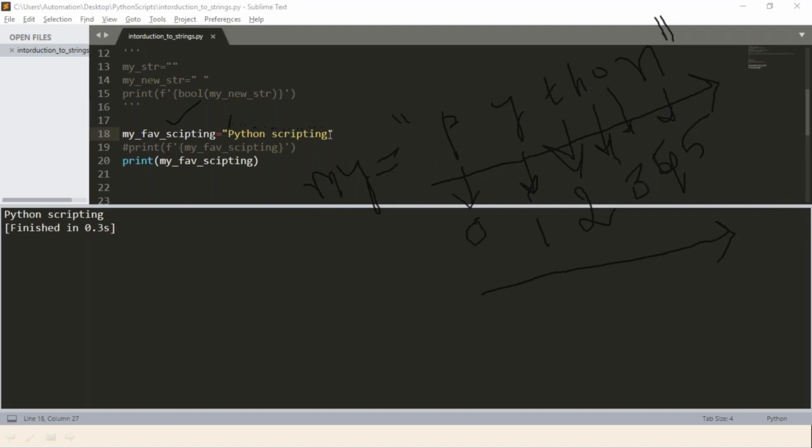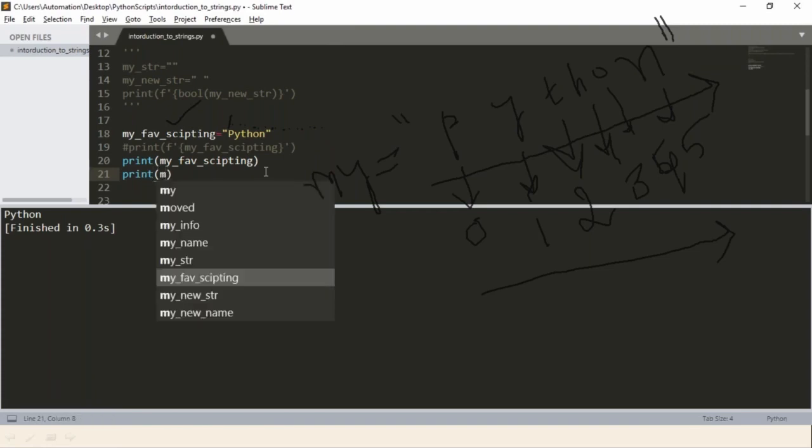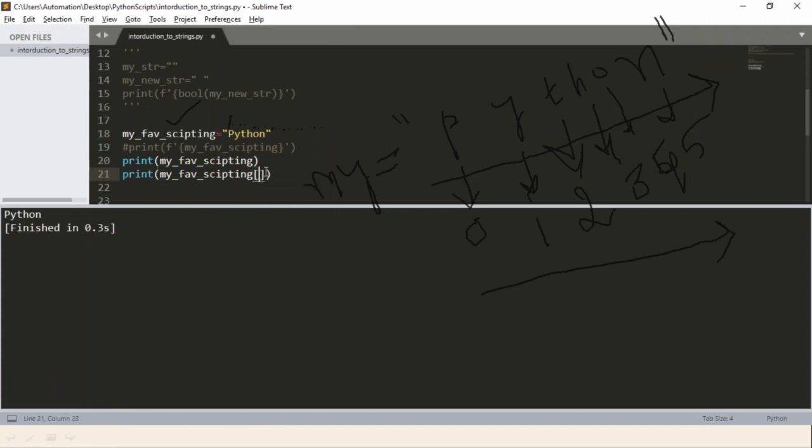Let's say I'm taking simply Python only. See the output first. You're getting Python. Now I'm printing your favorite scripting in square brackets. I'm taking 0, and see the output. What you are getting? You're getting P, because the P position, or P index value, is 0. That's why you're getting that.